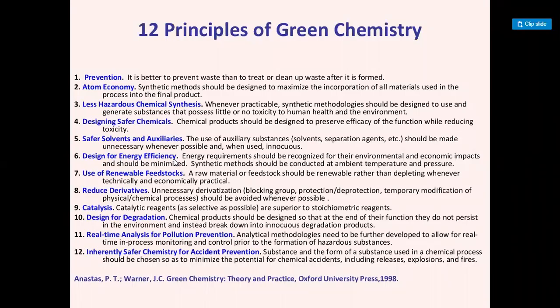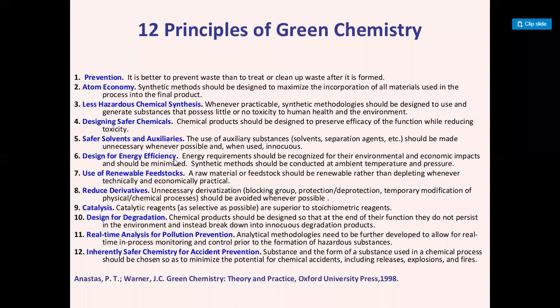For that, we use cow dung, which is a renewable feedstock, or we can use vegetable waste, vegetable biomass, or plant leaves as renewable feedstock to generate biogas. Similarly, we can generate bioethanol by using molasses, which is the byproduct of the sugarcane industry, and we can use sugarcane bagasse, or starch and cellulose for the conversion to bioethanol by fermentation processes. So these are the renewable feedstock.